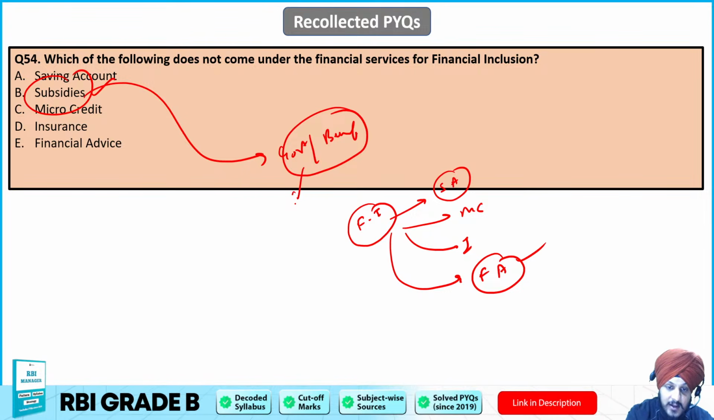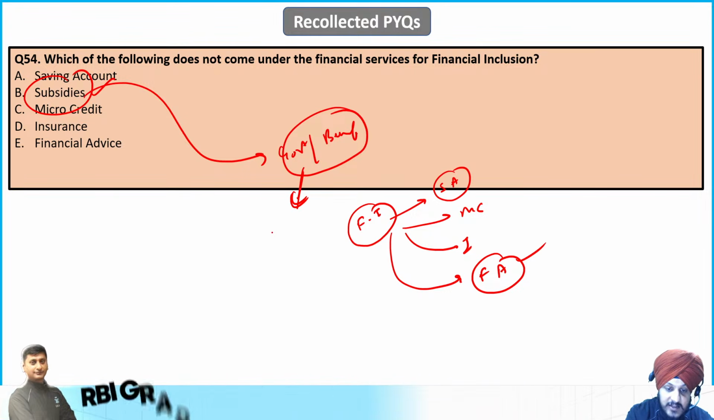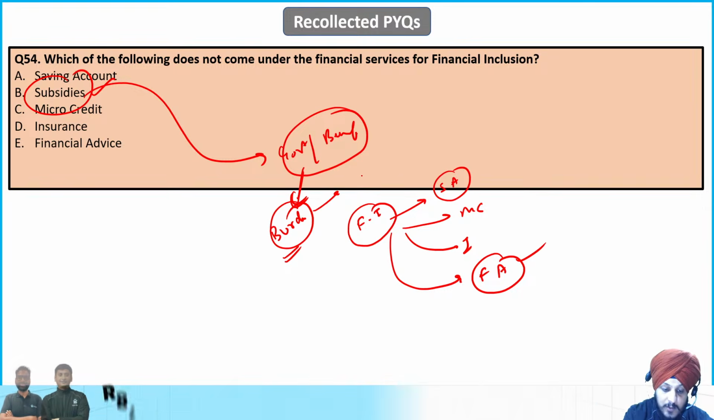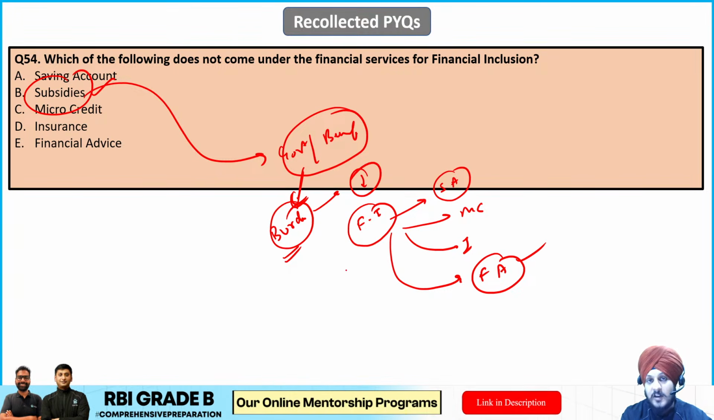On the other hand, this subsidy is a kind of burden on the government. And why is the government taking the burden on itself? Because it wants to reduce the burden on the people, right? For example, LPG subsidies, fertilizer subsidy, and such things.